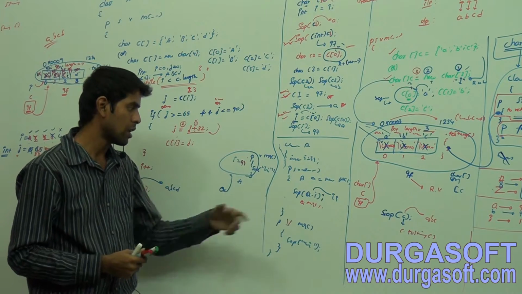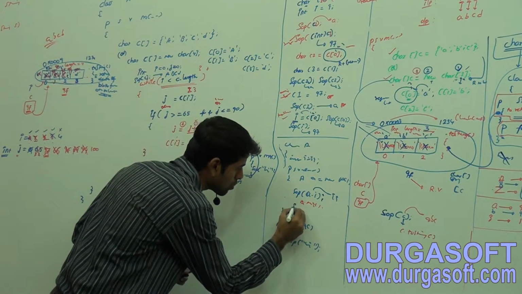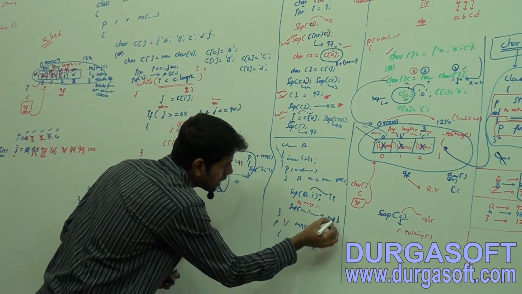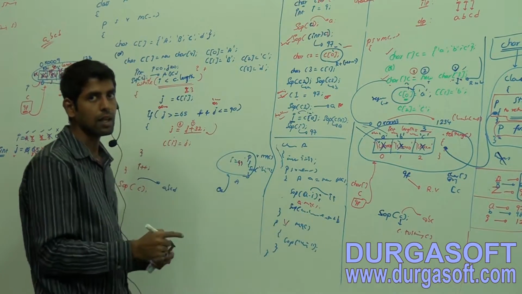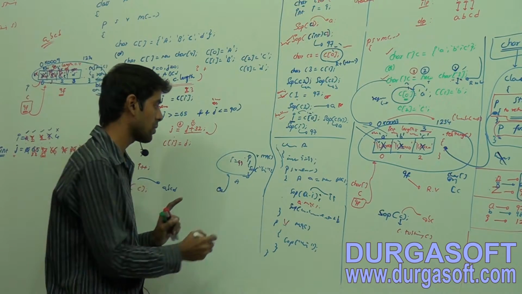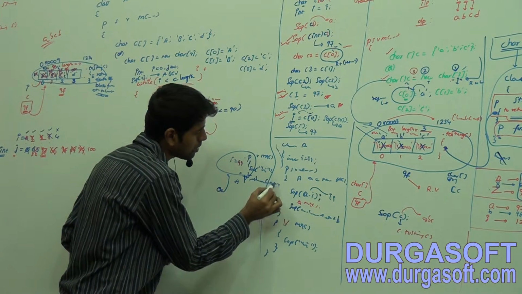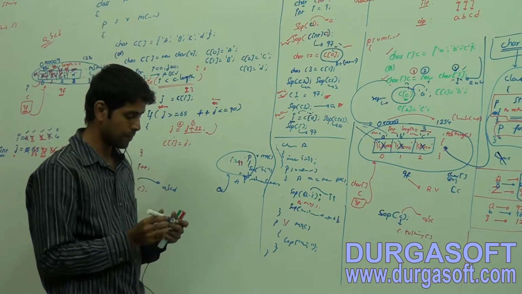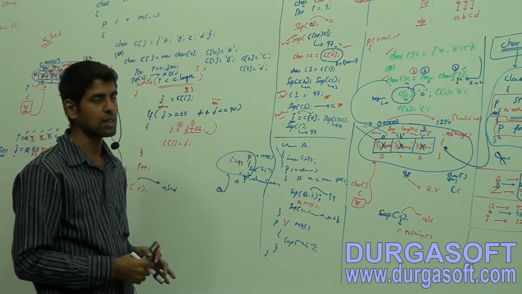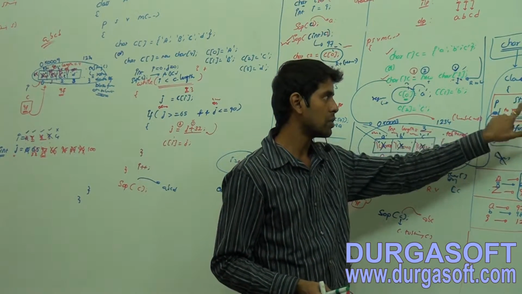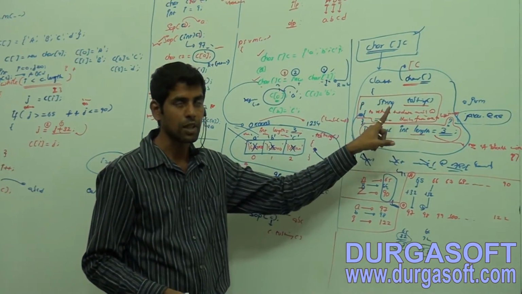A dot m9, you can write even SOP of a dot hashCode. Through inheritance, the hashCode method is available to this object. Even that will be available. You can prove each and everything by compiling and executing. Okay, so in the same fashion, whenever I created an array, getting toString method is what? Instance method within char array.